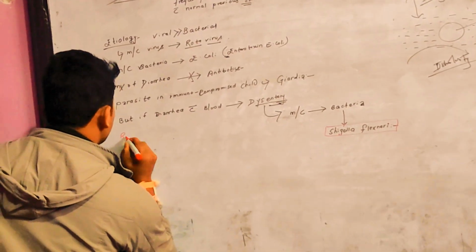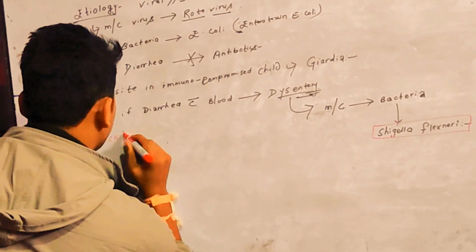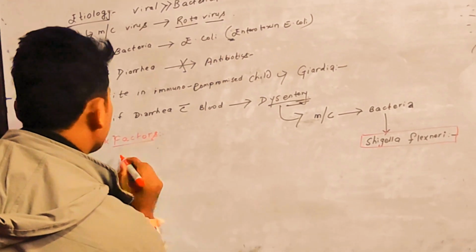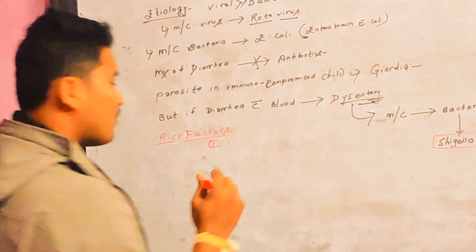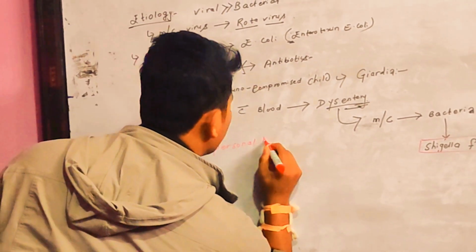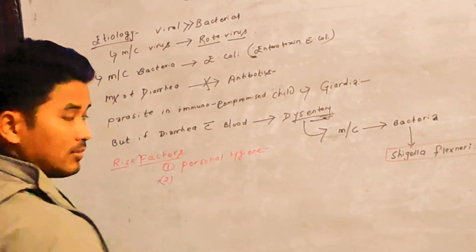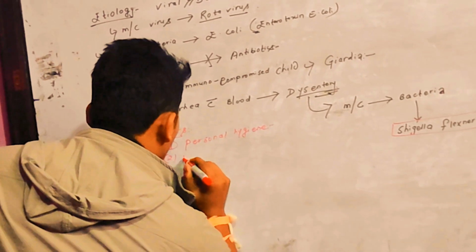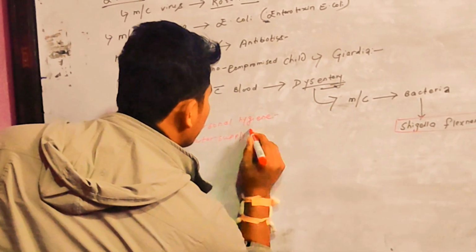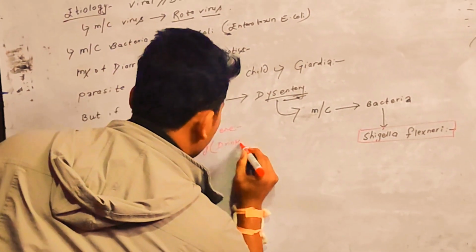So what are the risk factors responsible for diarrhea? The first risk factor is personal hygiene. Okay. Then water supply, that is drinking water.